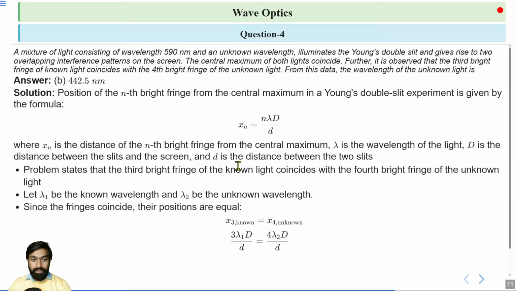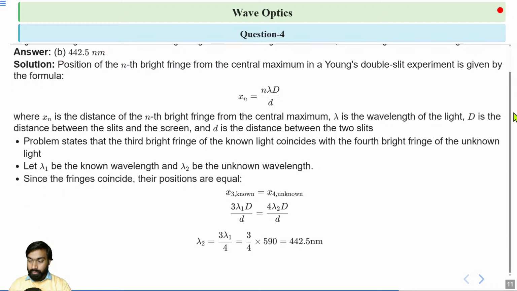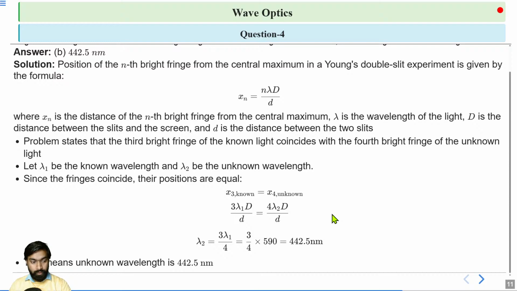So when we rearrange it, lambda 2 equal to 3 lambda 1 divided by 4, which is equal to 3 by 4 into 590. And when we solve this calculation, you will get 442.5 nanometer. So this means the unknown wavelength is 442.5 nanometer. All right, this one is correct.